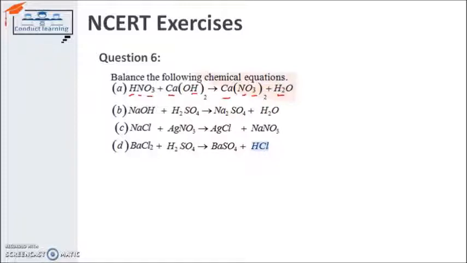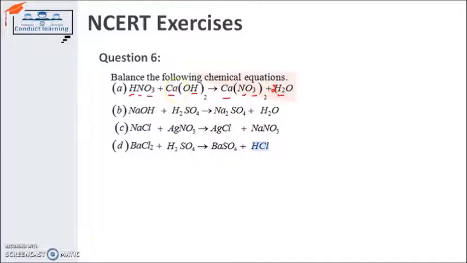So how to start first of all? I will first start with hydrogen. Hydrogen is having 3 here and 2 here. If I write down a 2 here, it will become 4. So let's say I am writing 2 here. It now becomes 4.